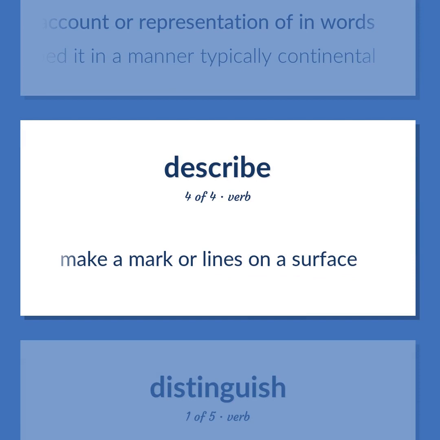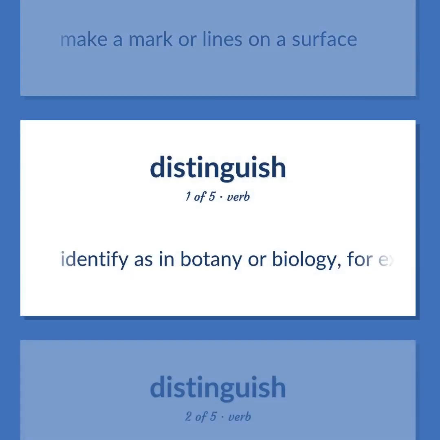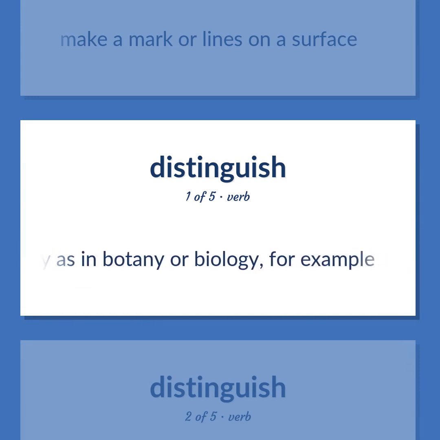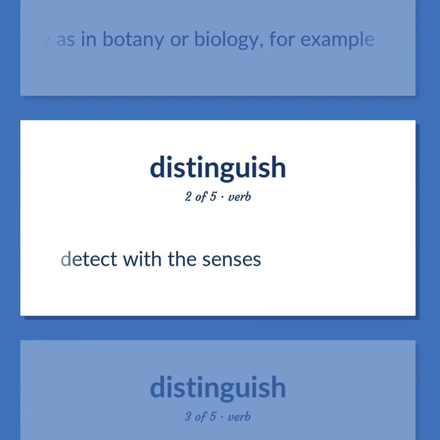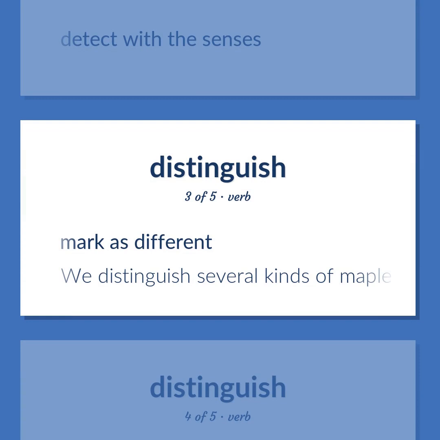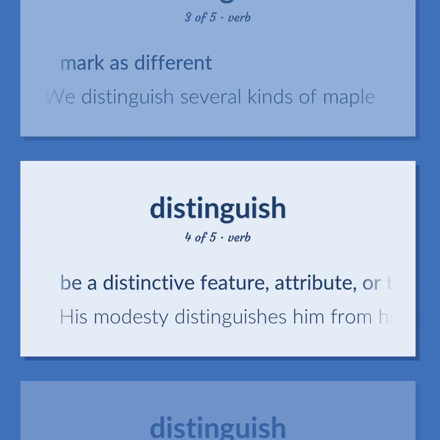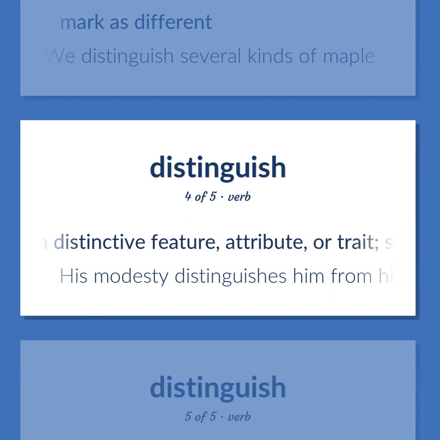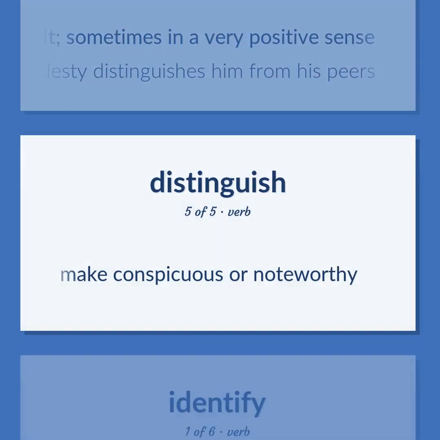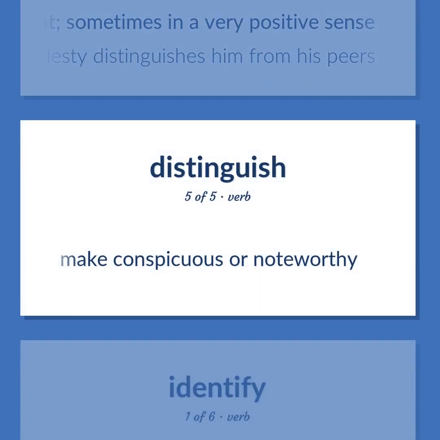Make a mark or lines on a surface. Identify as in botany or biology, for example. Detect with the senses. Mark as different. We distinguish several kinds of maple. Be a distinctive feature, attribute, or trait, sometimes in a very positive sense. His modesty distinguishes him from his peers. Make conspicuous or noteworthy.